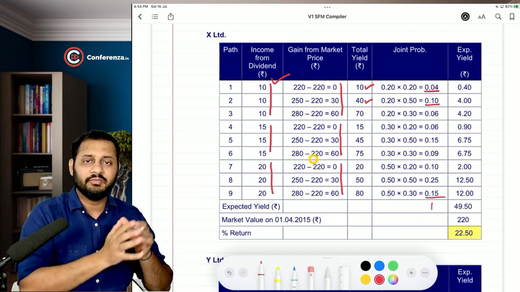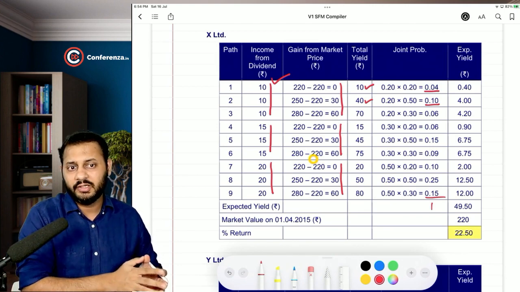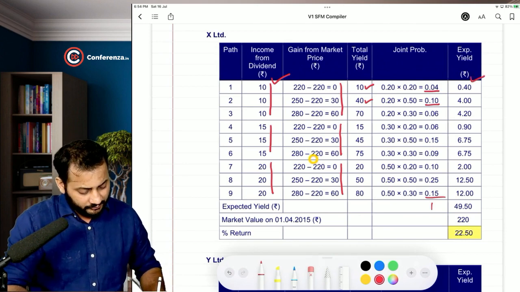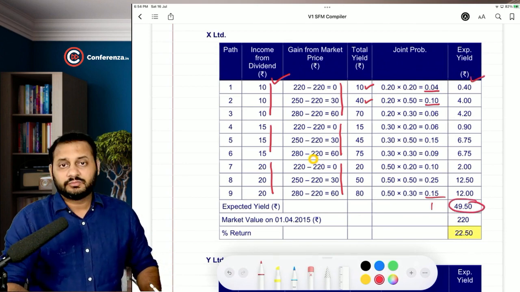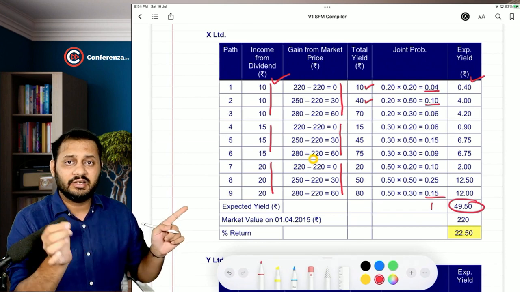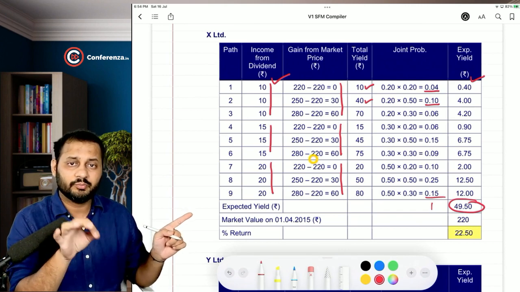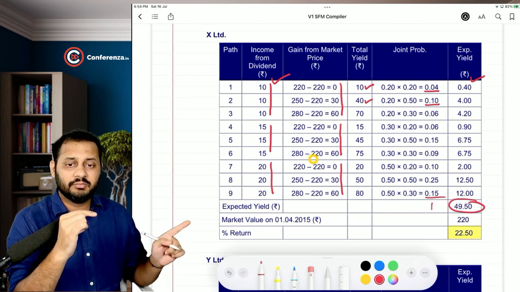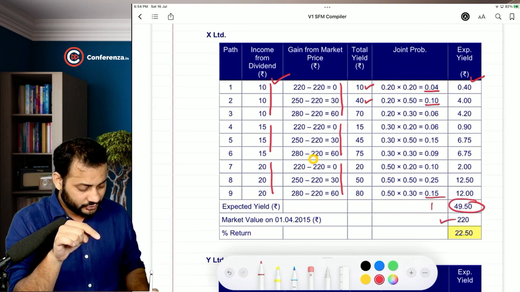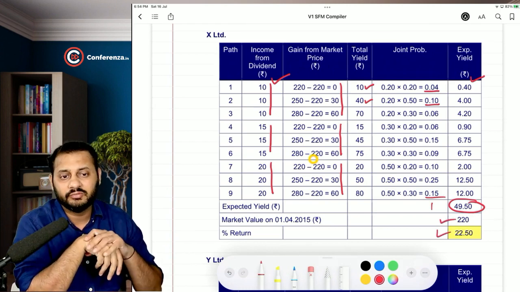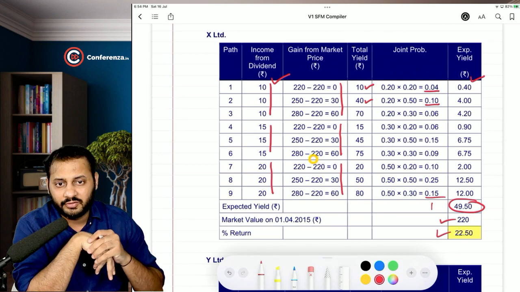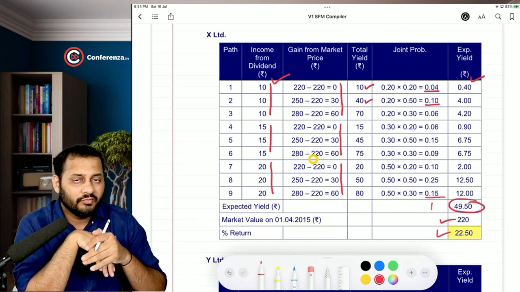Then we multiply it with the joint probability, and we get the expected yield. Then we total it, and we get the expected yield in terms of rupees, 49.50. Then we divide it by the market value in the beginning, which is 220, and the percentage of return will be 22.50. This is one way of doing the question.